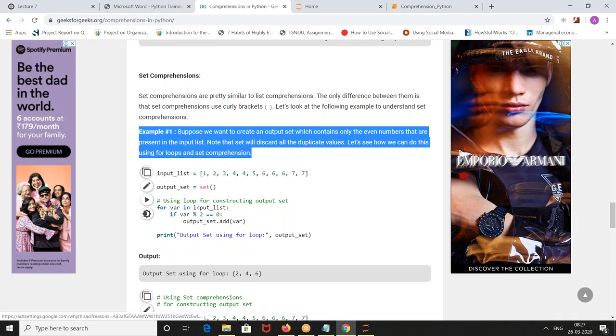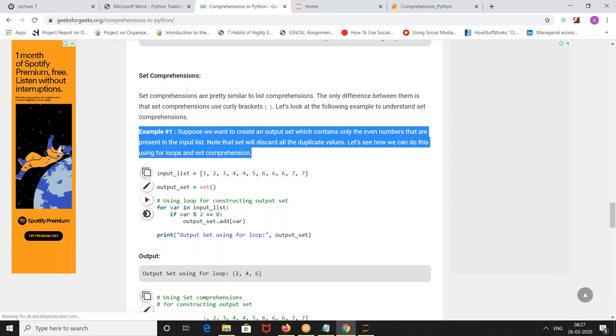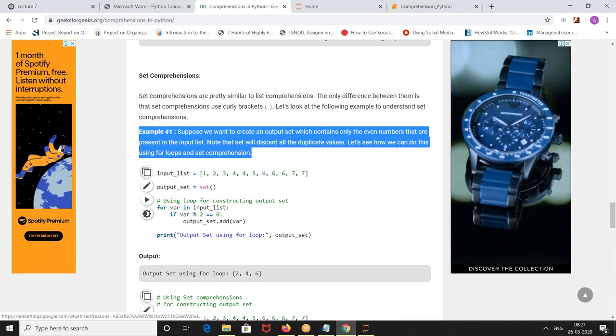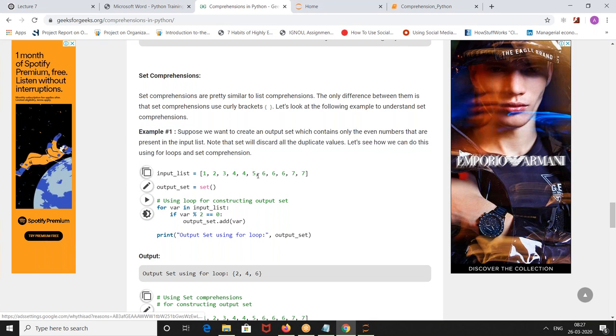For the set you will be using those flower brackets instead of square brackets. For the list you will be using this. But what will they use? What a set is: if you have multiple numbers, you will be getting only one number. Unique elements. Correct. Unique elements will be returned in a set.